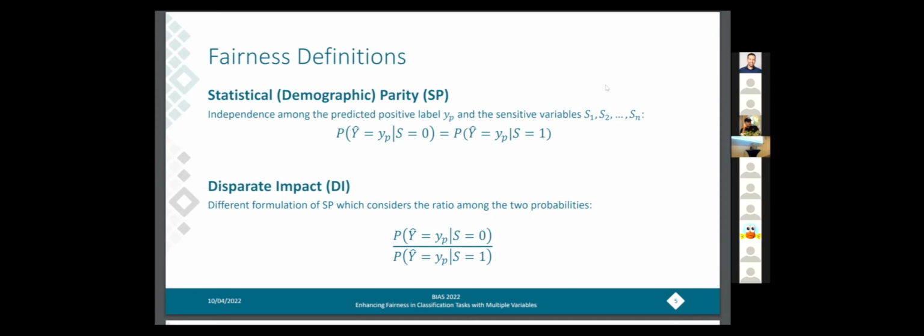Now, before describing in detail the proposed approach, let's first see the fairness definitions that we have used in our work, which is the very famous statistical or demographic parity, which states the independence between the predicted positive label and the sensitive variables. In particular, the probability of having the positive label predicted should be the same for the privileged and the unprivileged groups. A different formulation of statistical parity is the disparate impact, which instead considers the ratio between these two probabilities. In this case, this metric should be equal to 1 in order to have optimal fairness.